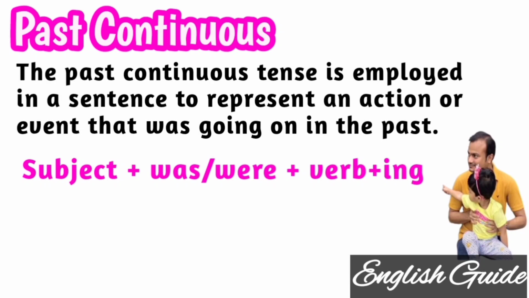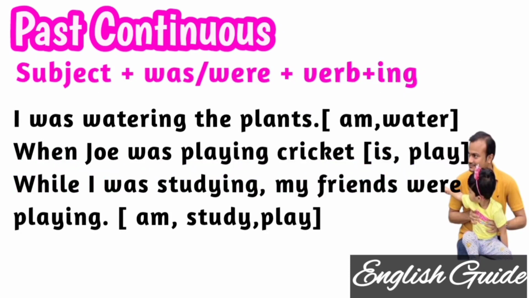The past continuous tense is used to represent an action or event that was going on in the past. The form is very simple: subject plus was or were based on the subject, and verb plus ing we should add.